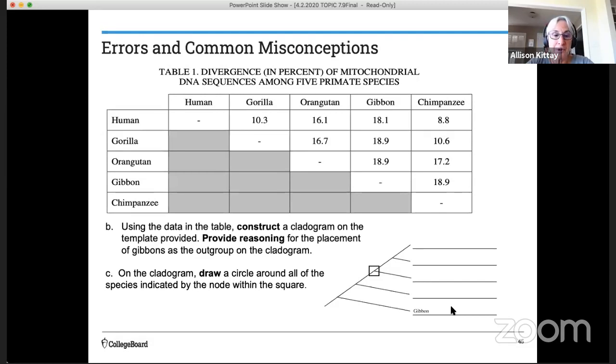And then finally, it asked students to draw a circle around all the species indicated by the node in the square that are related. Okay, so think about how you would answer that based on these differences in the percent divergent in these primate species. You may even have that pencil and paper and draw your cladogram. And then the final thing is you want to think about the organisms that are going to be related to the species that are shown by this node with the square around it.